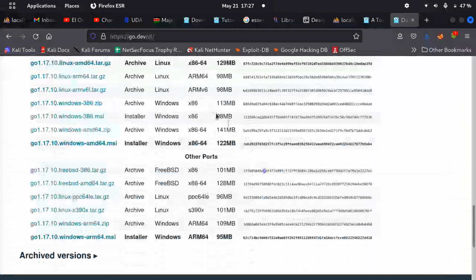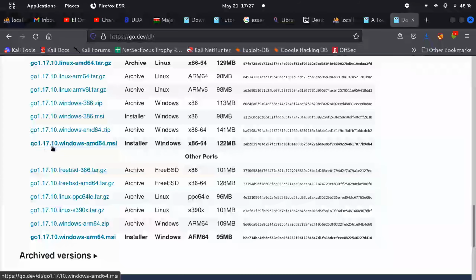Let's say it's a company that had a developer coding for them in Golang, and then the developer died, God forbid, or was promoted to another company, got a better job and such. If they've been hacked, and a malicious attacker created a new file known as go1.17.10.windows-amd64.msi, but then if you look at the hash file, they're not the same.